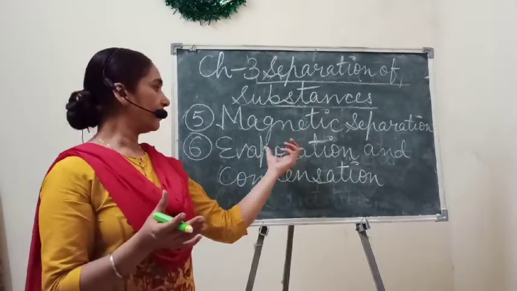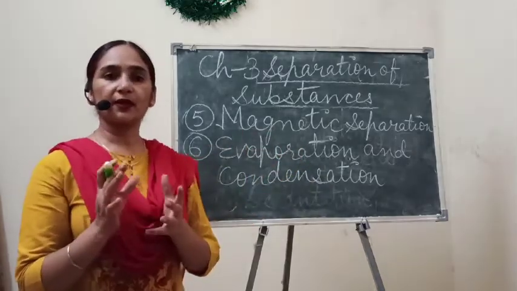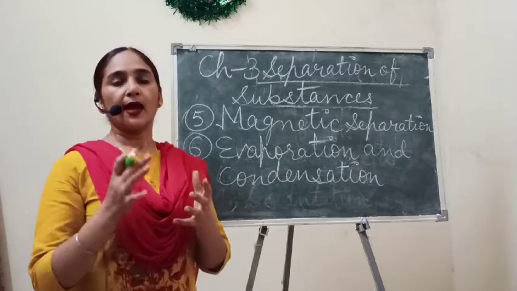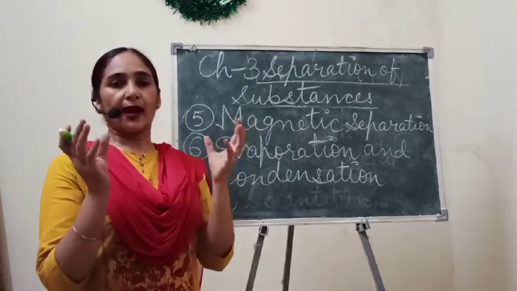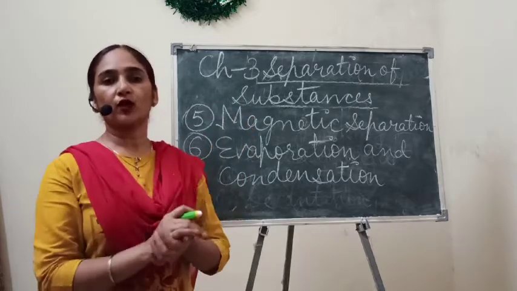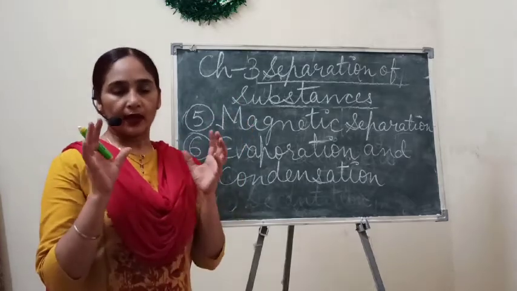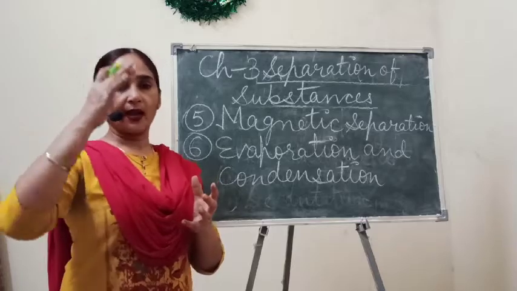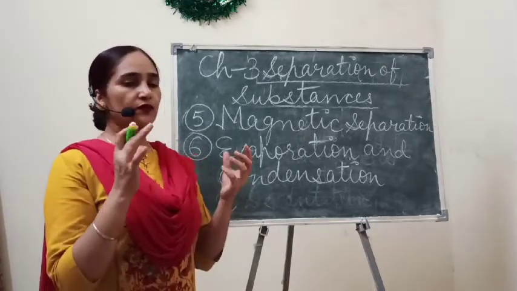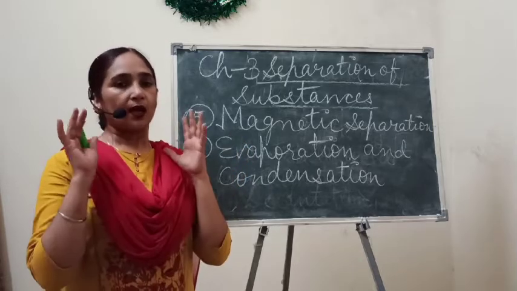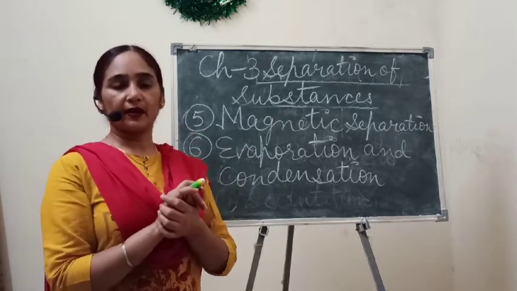And you know children, when these water vapors go into the atmosphere, the air holds so many water molecules at a very high place. These water molecules hang in suspended form.